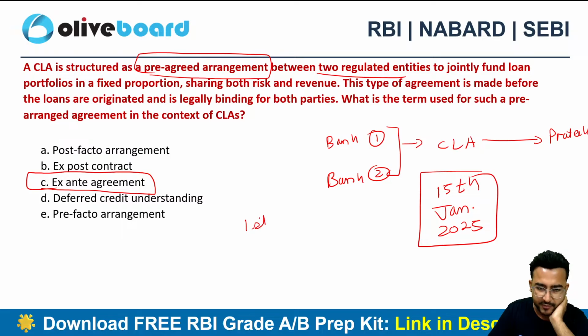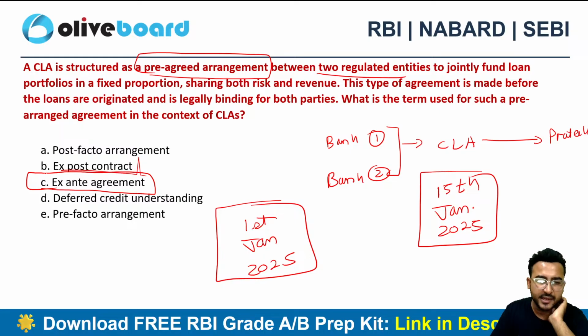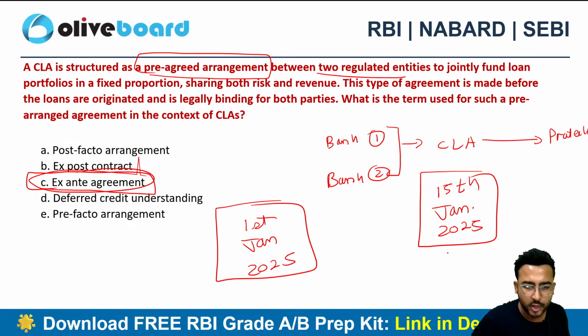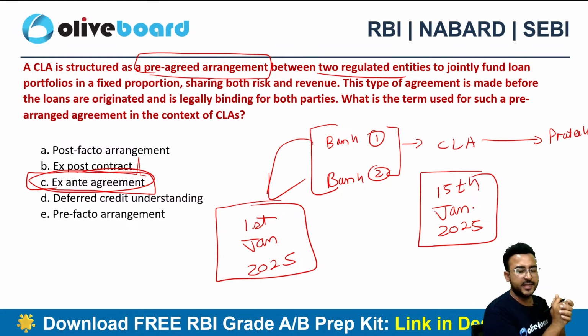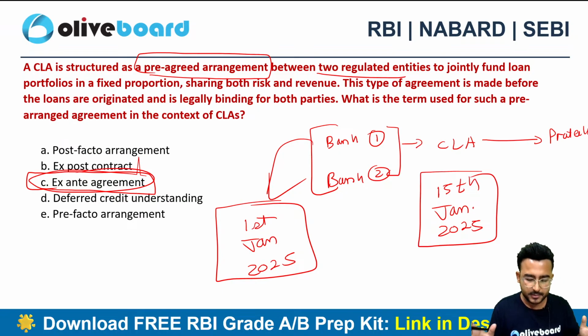What about 1st of January 2025? Is this ex ante agreement required only on or after 15th of January, or do both these banks need to make it even before that, even before the borrower came into existence? I am the borrower, I came into existence on 15th of January 2025 in this transaction. Do these banks need to enter into an agreement before that date, or is it valid only after the date when they find a borrower to lend money? This can also be crucial.